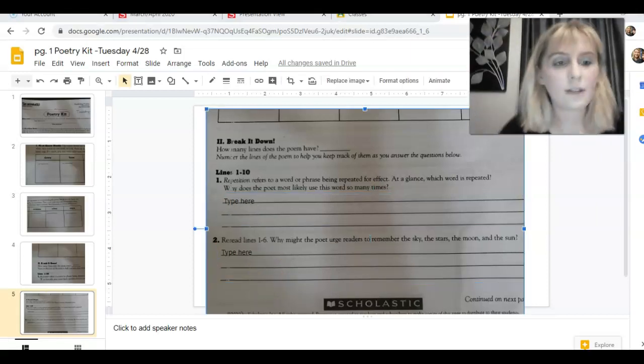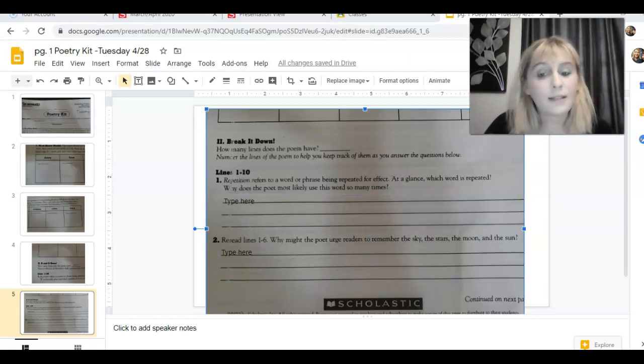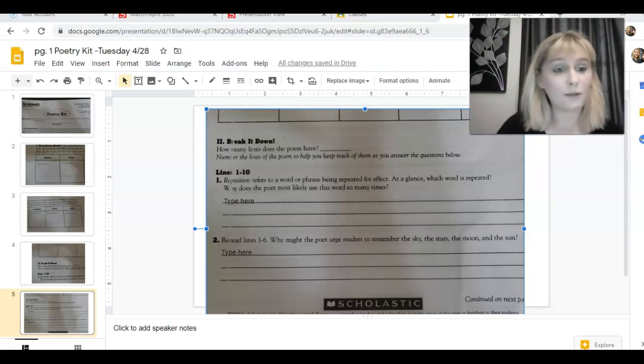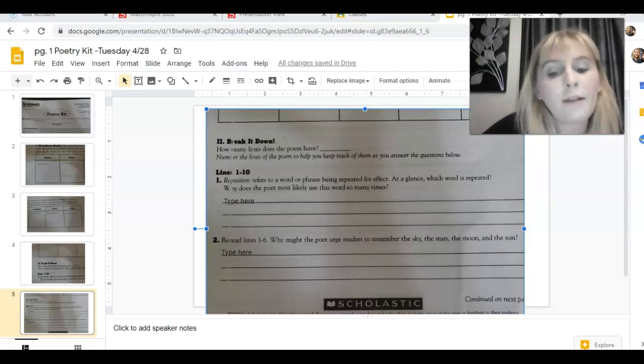All right, so now let's look at number 2. It says reread lines 1 through 6. It's a really good thing that we number our lines so that we can quickly refer back to those without having to count each time. Why might the poet urge readers to remember the sky, the stars, the moon, and the sun? What do those 4 things have in common? Why would she want us to remember that?